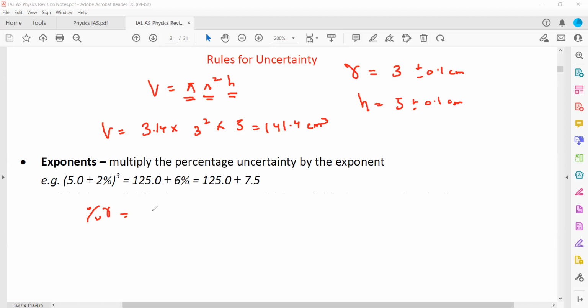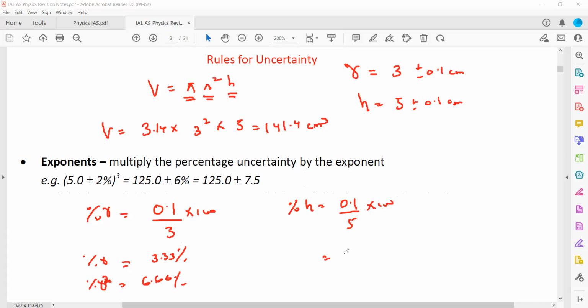For the radius, 0.1 divided by 3 multiplied by 100 gives 3.33%. But because it is R squared, we multiply by 2, so it will be 6.66%. That is the percentage uncertainty in R square. Then the percentage uncertainty in H is 0.1 divided by 5 times 100, so it will be 2%.